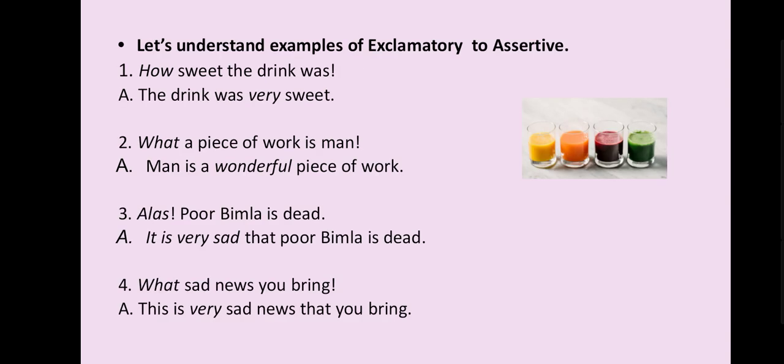Now let's understand examples of exclamatory to assertive sentences. How sweet the drink was. The drink was very sweet. Second, what a piece of work is man. Man is a wonderful piece of work. Third, alas, poor Bimla is dead. Answer will come like this: it is very sad that poor Bimla is dead. Fourth, what sad news you bring? It will change like this: this is a very sad news that you bring.